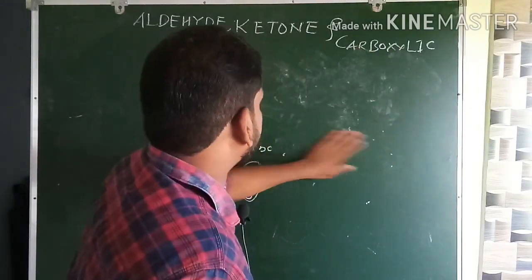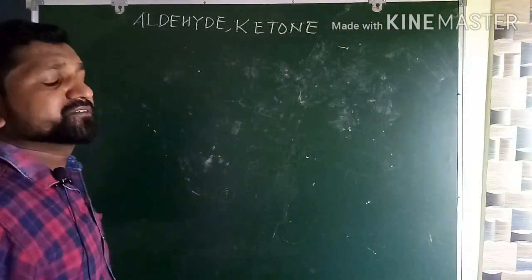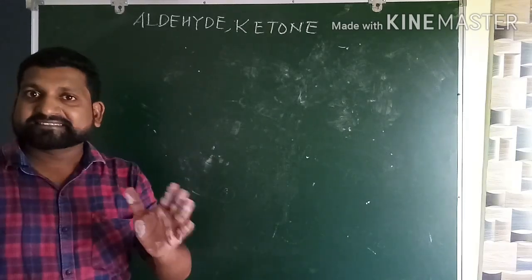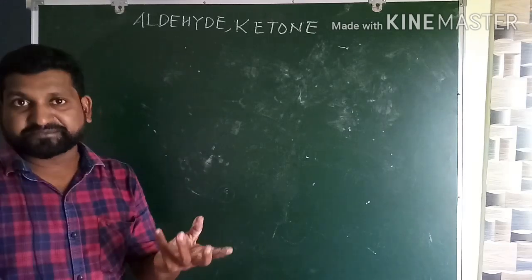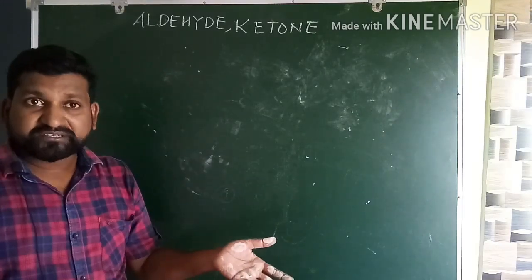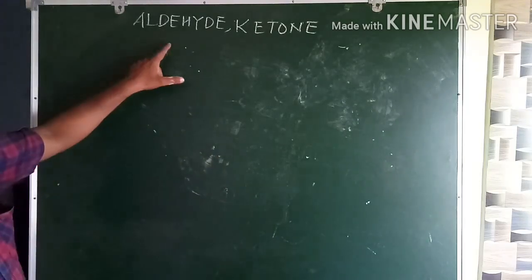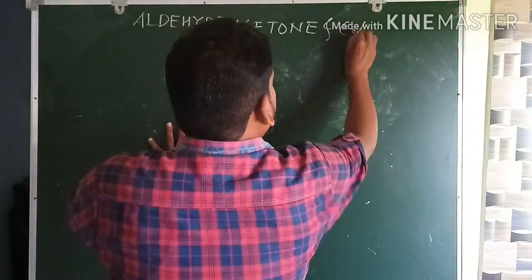Now everybody see here. What are aldehydes, what are ketones, how are they classified? This is important. What is their nomenclature, what are their methods of preparation, what are their chemical properties? Let us see step by step. So aldehyde, ketone, and one more thing, carboxylic acid.